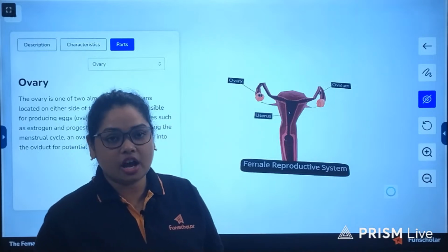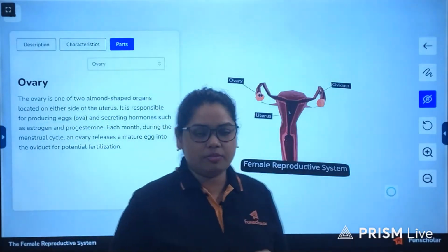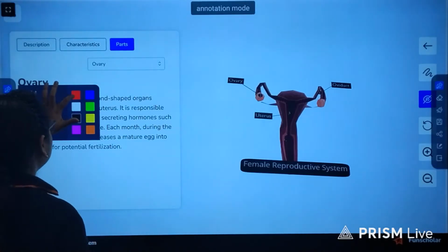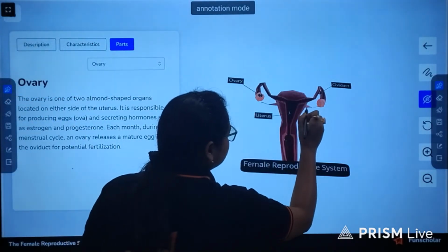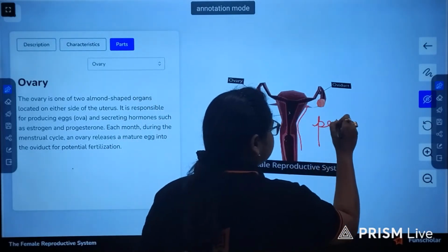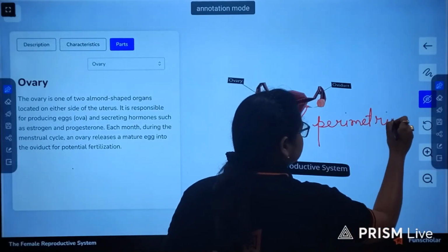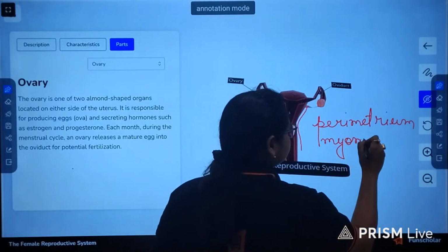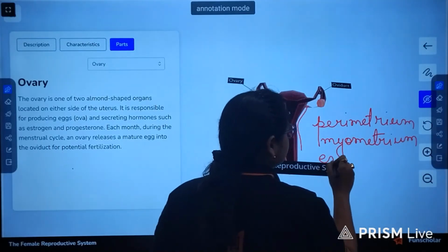So now you can imagine how elastic the uterus is. Now the uterus has got 3 layers of muscles. The outermost layer of the uterus is known as perimetrium. The middle layer is known as myometrium, and the innermost layer is known as endometrium.